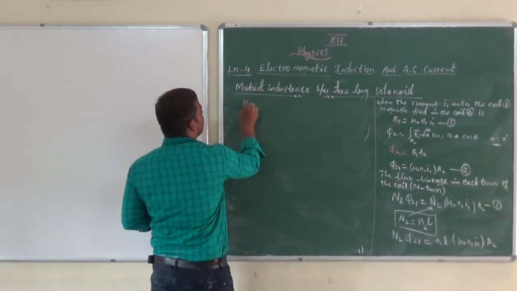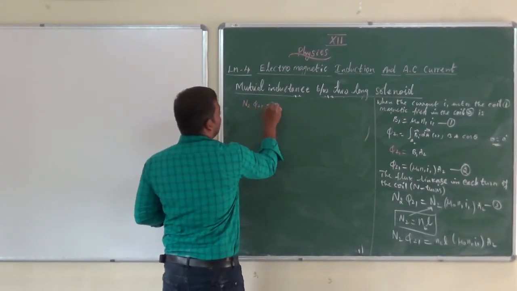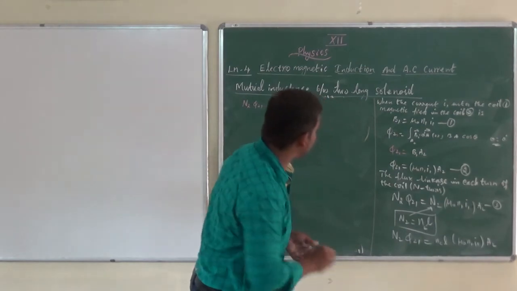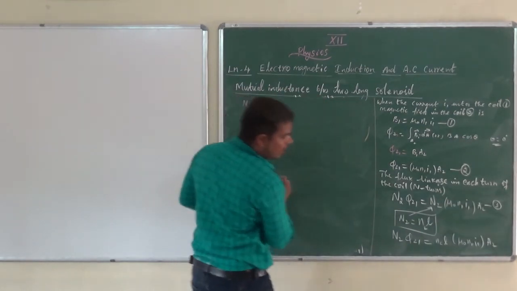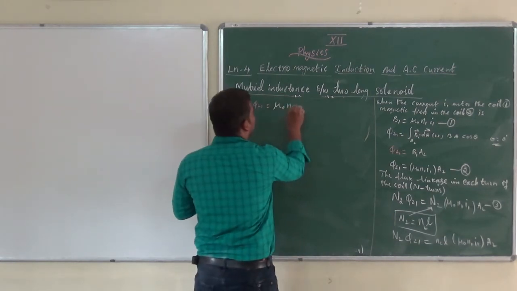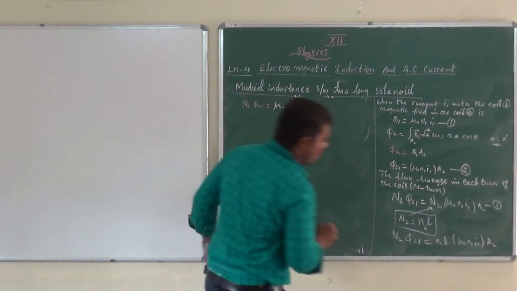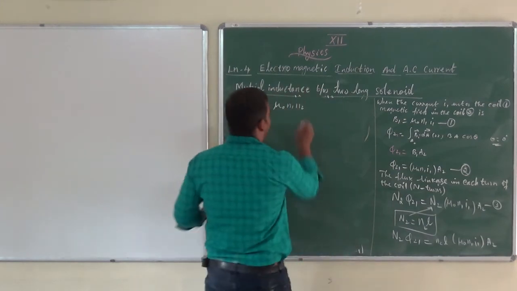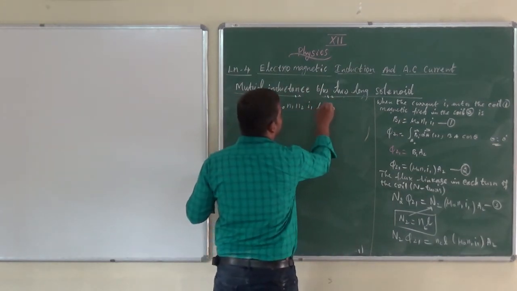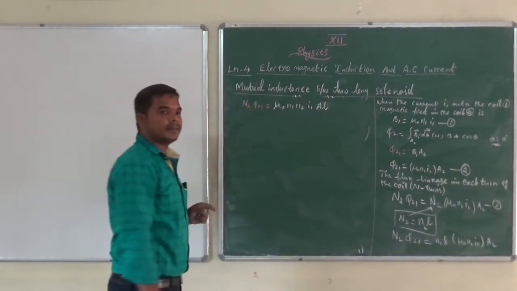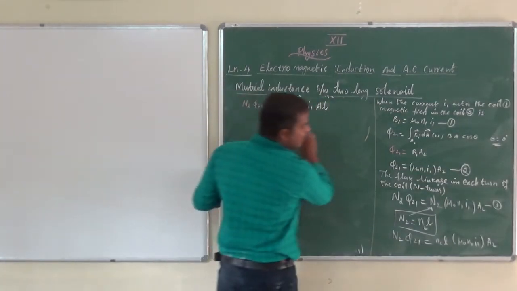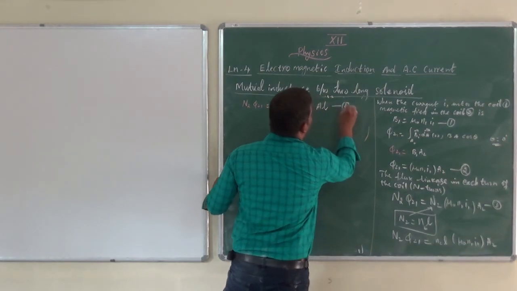What is the right side of the equation? First mu naught N1 N2, the rest of the terms, I1 into A over L. Consider this as equation number 4.